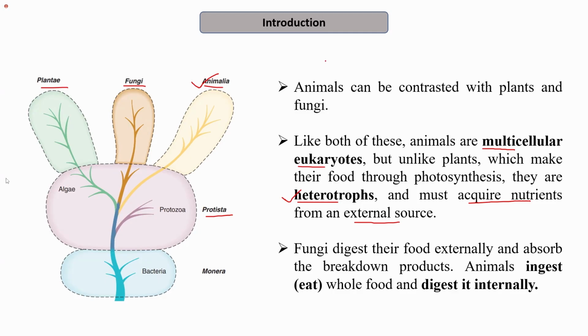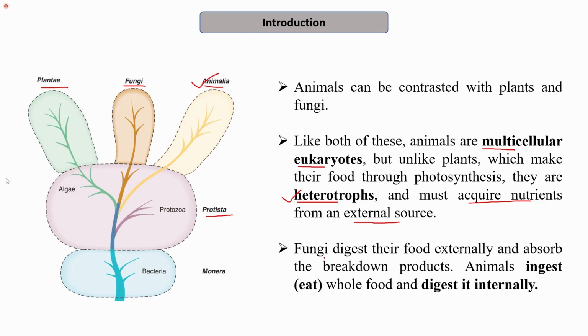In plants, the mode of nutrition is autotrophic, while the organisms that belong to kingdom Animalia are heterotrophic in nature. That is, they cannot synthesize their own food, and therefore they must acquire their nutrients from some other sources.